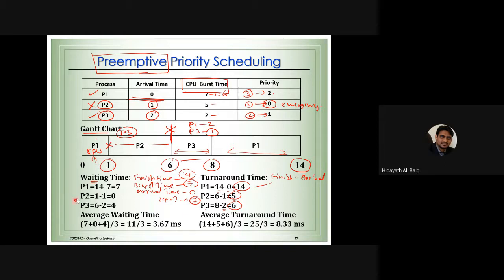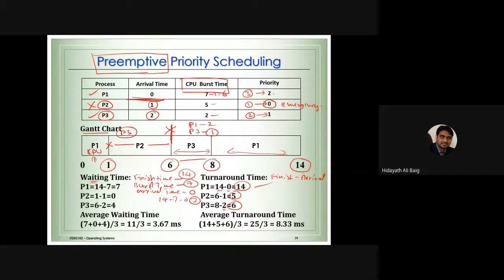We apply the formula for process 2. What is the waiting time for process 2? Because you may not understand this properly, please don't take the numbers from here. Here they write 14, but when you look at the end of process 2 you will see 6, while if you look at this it is not 6, it is 1. So I don't want you to take this example from here. I want you to remember this formula: finish time minus burst time minus arrival time.